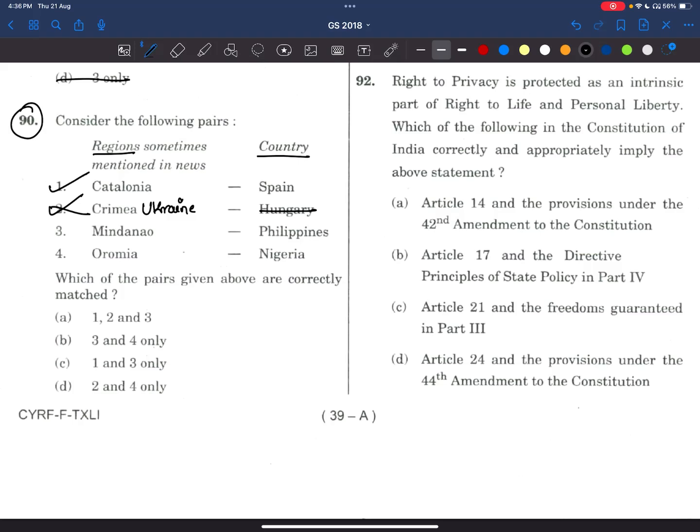So second is wrong. Now see, 2 is there, 2 is there. Remove these two. Now Mindanao, it is in Philippines. So what would be the answer? 1 and 3. Now see, Oromia, it is not in Nigeria, it is in Ethiopia.